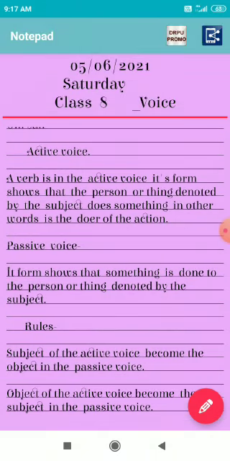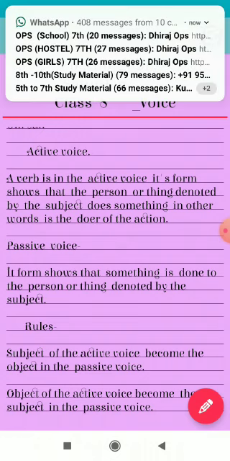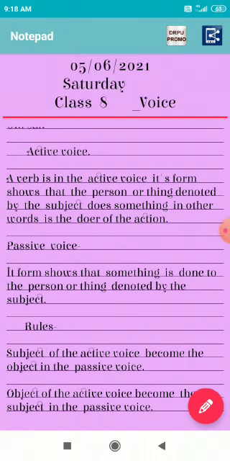And what is the passive voice? Its form shows that something is done to the person or thing denoted by the subject. So it is called the passive voice.